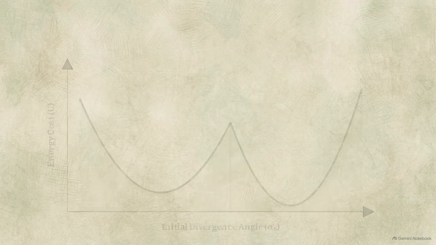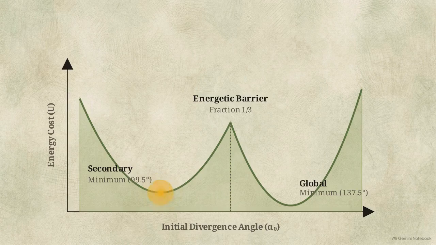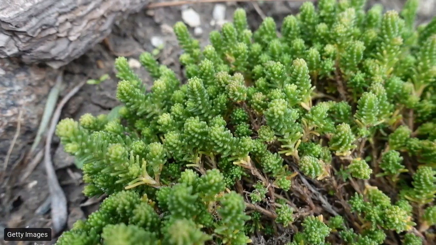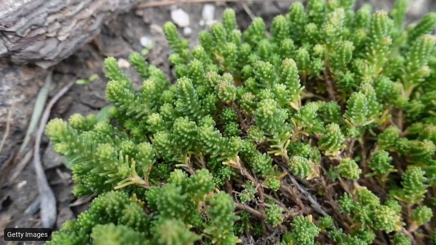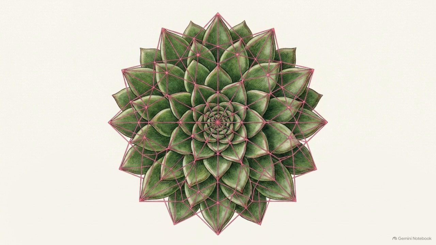If an evolutionary trajectory gets blocked by an energetic peak, a species can become trapped in the secondary minimum. Botanists have documented outlier plant species, like the Sedum, that persistently express this exact anomalous sequence. These outlier plants aren't breaking the rules of Phyllotaxis. Their strange geometry is a perfectly rational output of a localized energetic trap.